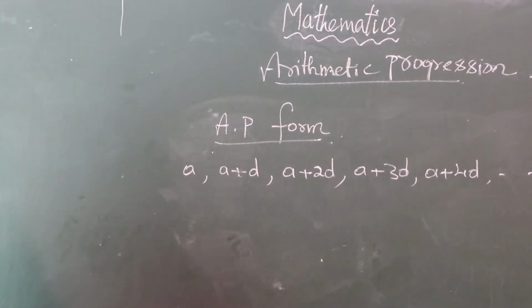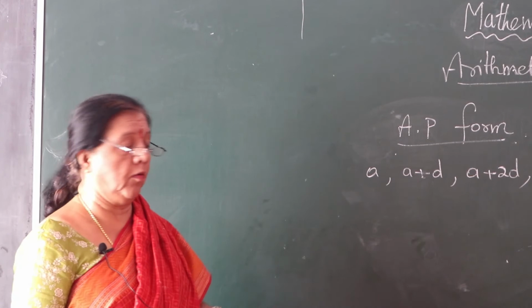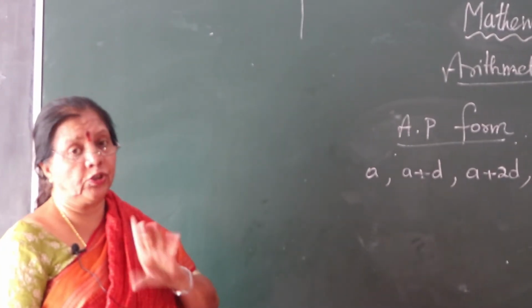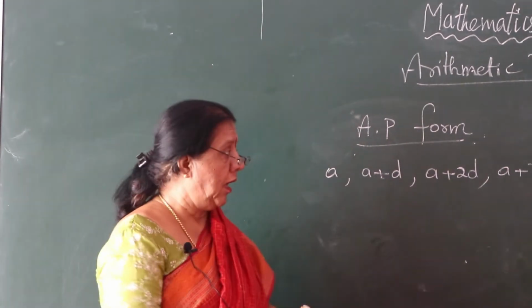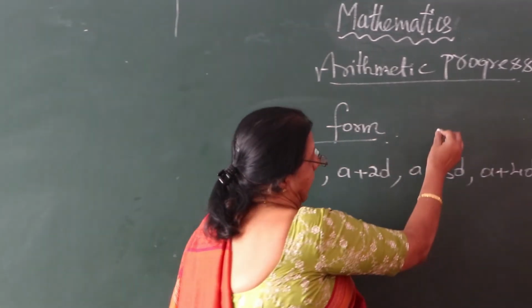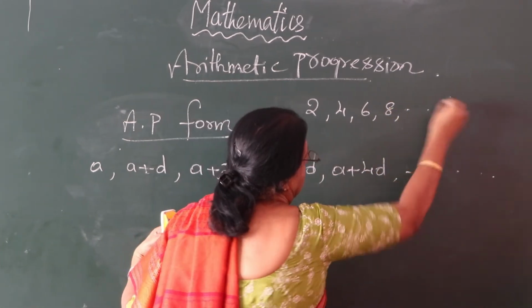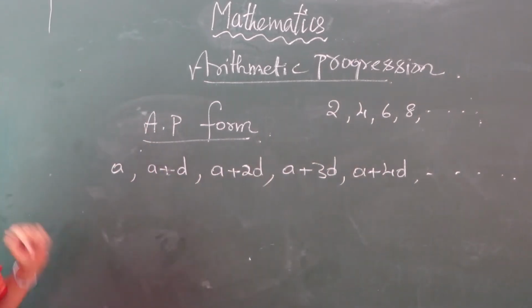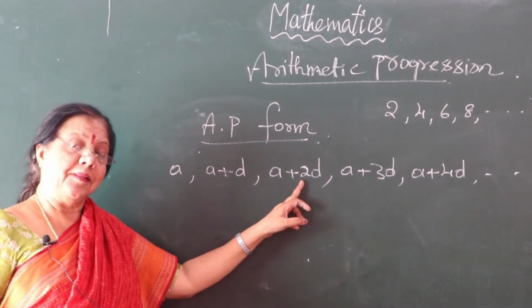So now while you are solving problems, you come across this form. This we call the arithmetic progression form. Now my question is, which is the third term here? I will give you a number example also. Take for example 2, 4, 6, 8. So which is the third term? This is 6. But in the arithmetic progression form, which is the third term? When you are getting a 2, that is the third term.